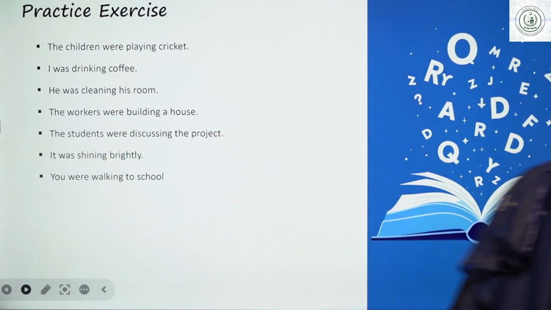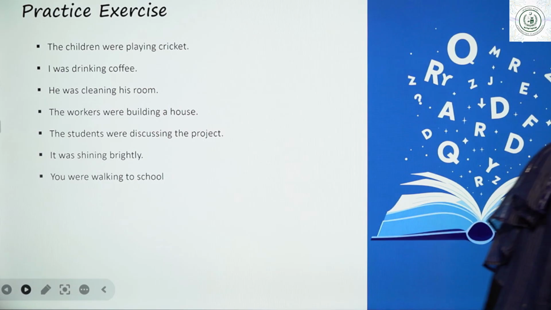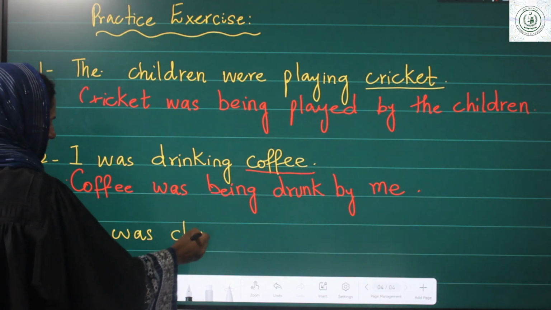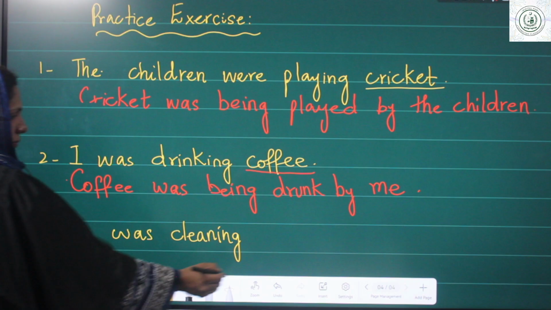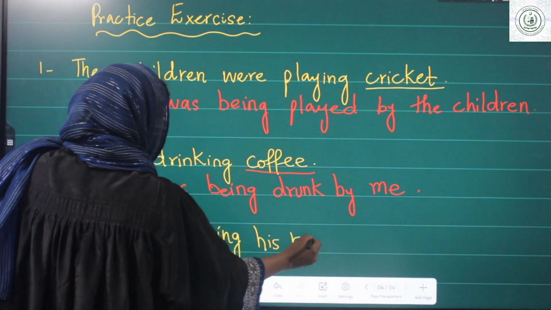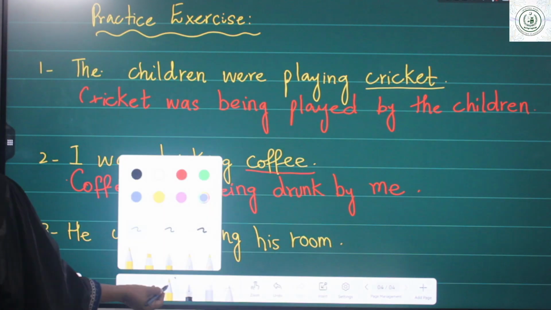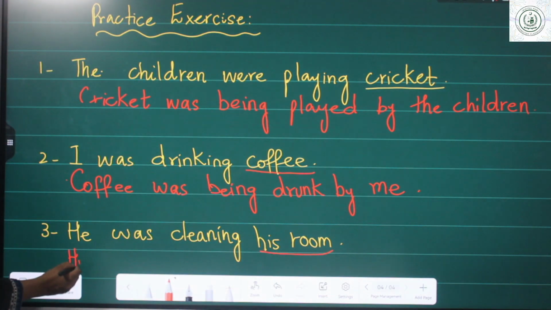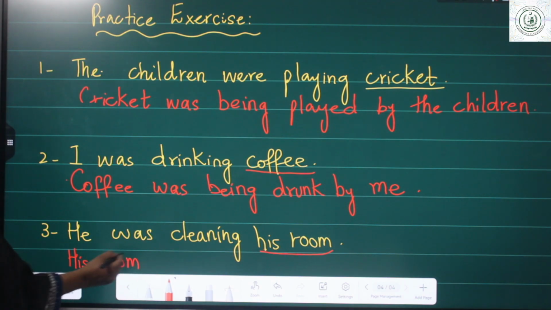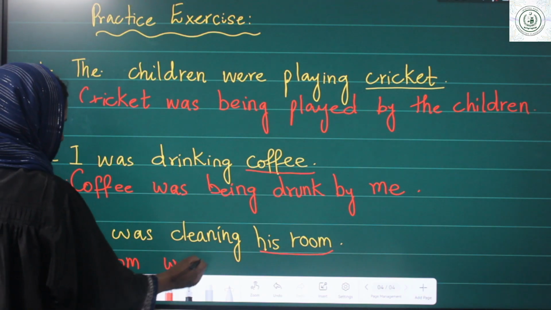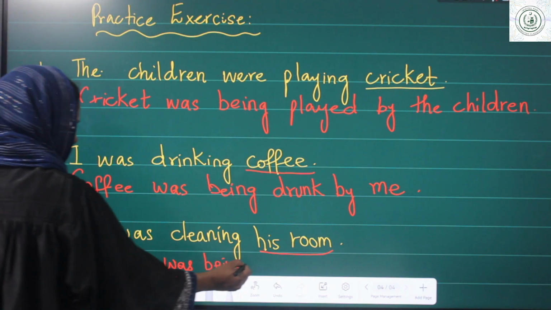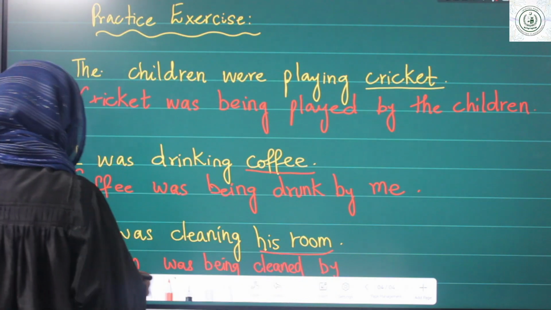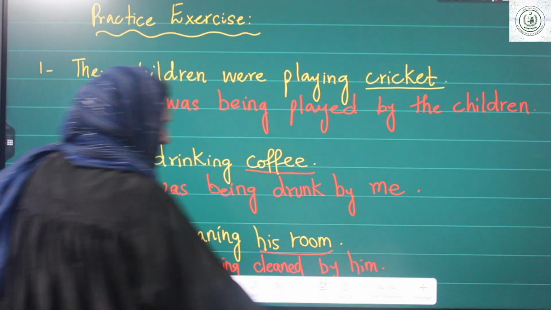The third one, he was cleaning his room. Let's start with his room was cleaned by him.